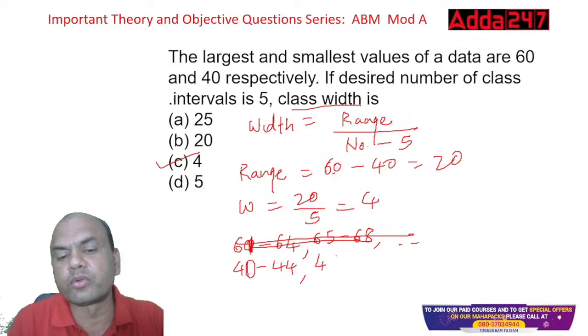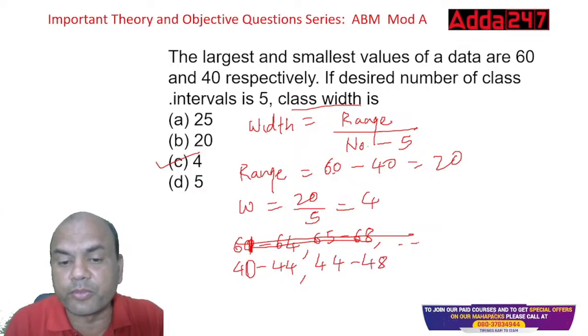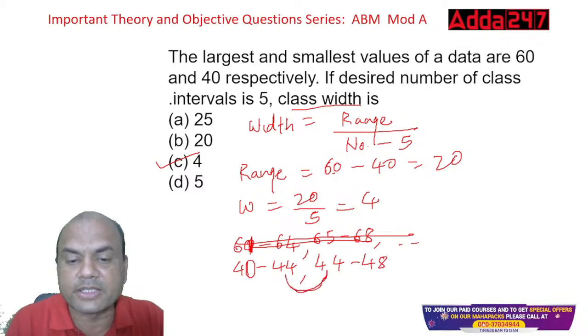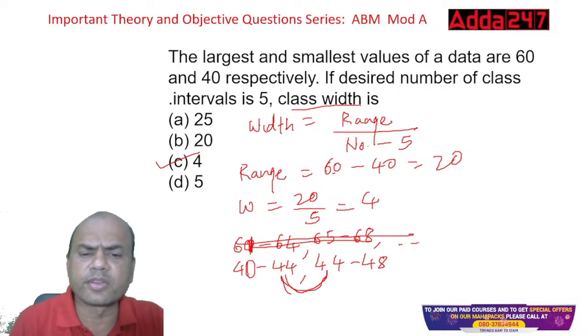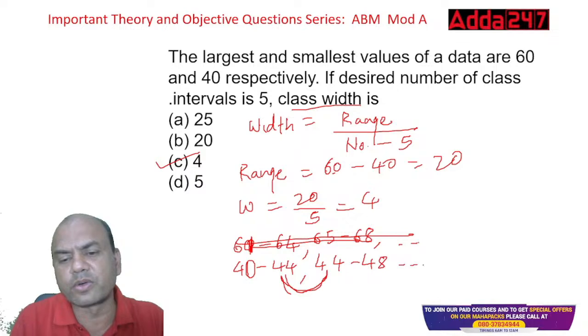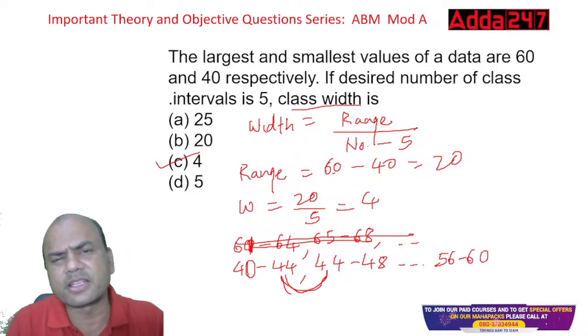Then 44 to 48. This is known as an exclusive group. When the ends are matching, this is called exclusive. The one above was inclusive, where the ends were not matching. So this is the meaning of this. You can go up to 60 over here. The last one will be 56 to 60. That is the answer.